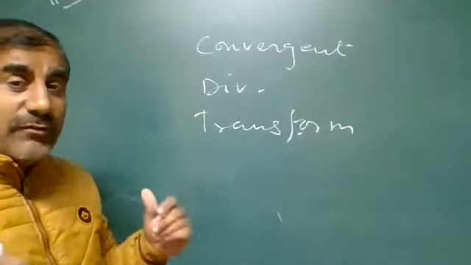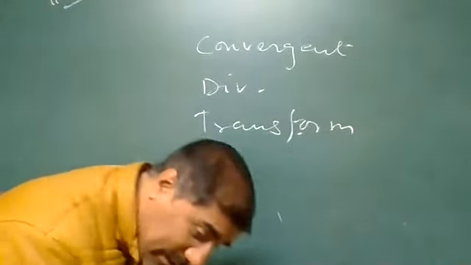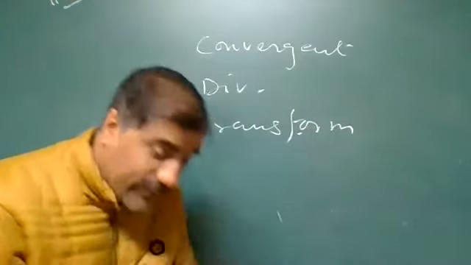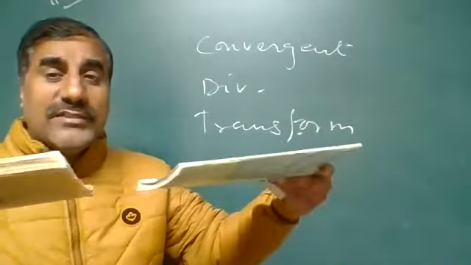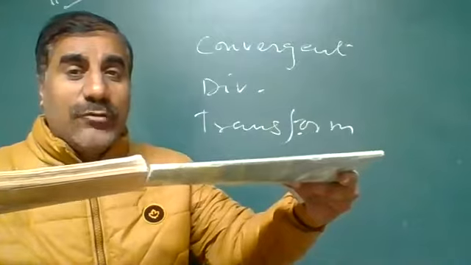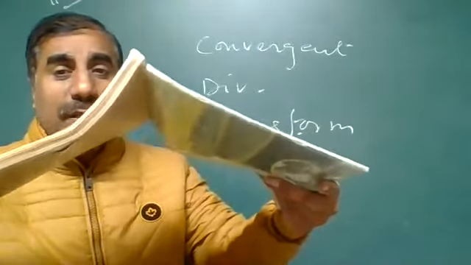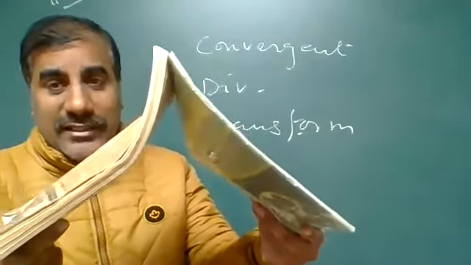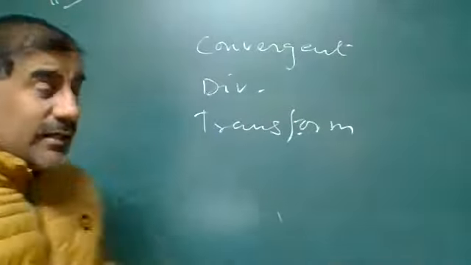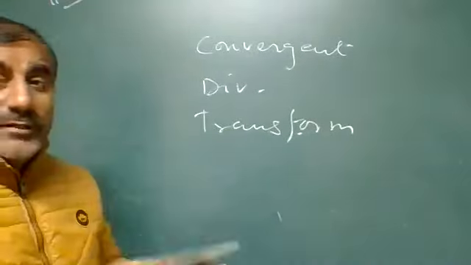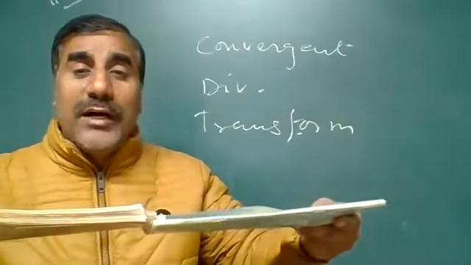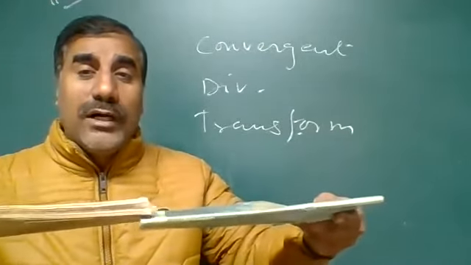So a diagram is given in your book. We'll discuss in detail like this. If these are the two plates and they move in the same direction, that is known as convergent, and due to the pressure it may be uplifted like this. Another one, we will discuss the divergent plate. Divergent plates move in opposite directions.